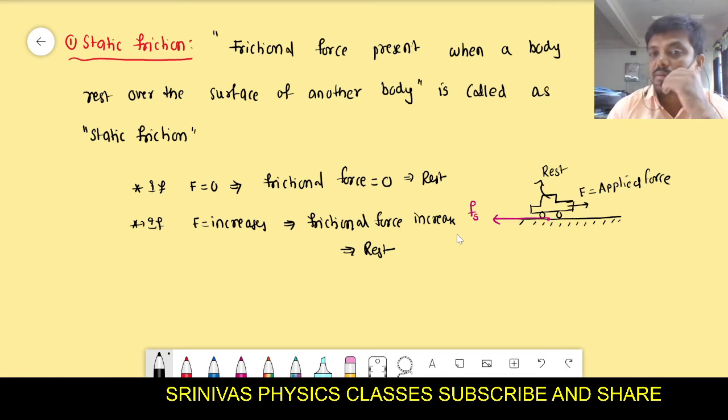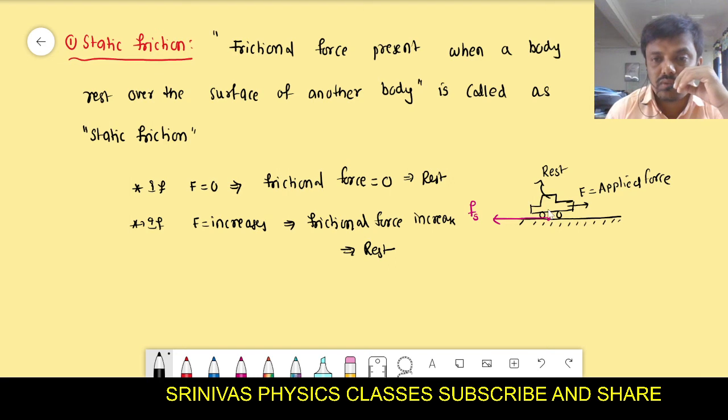But for example, three or four members came and they are applying a large force, at that moment the car will go. Is it true or false, students? Whether my voice is clear or not?